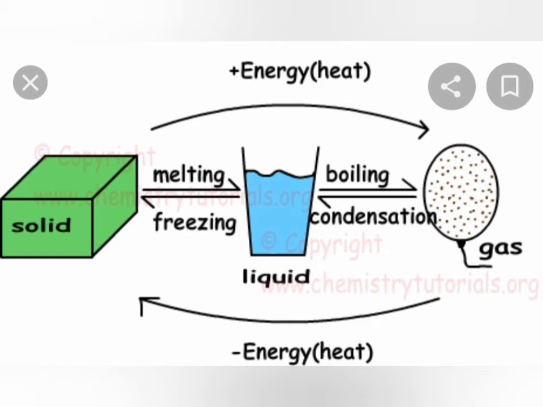And again, if you boil that water, it changes into vapor. Vapors are the gaseous state of water, and this process is known as evaporation. Okay, student. And suppose we take hot water in a glass, and there is water vapor on the upper side of the glass. If we keep a lid on the glass, then what happens? This water vapor gets cooled down and again changes into water, and this process is known as condensation.